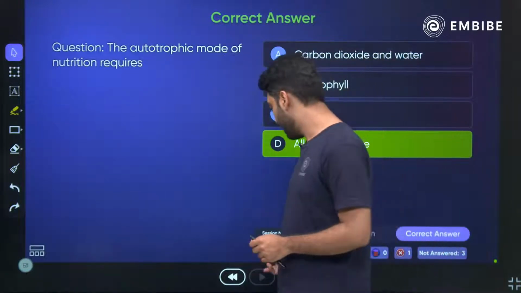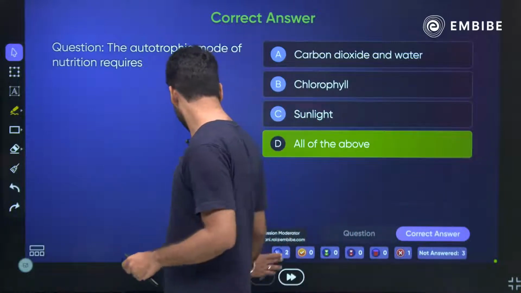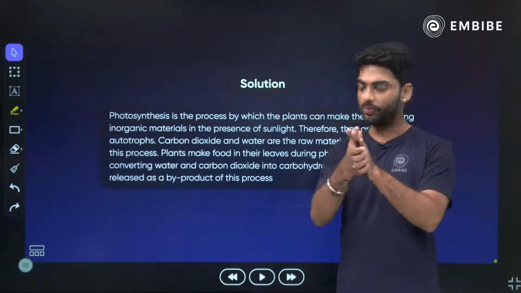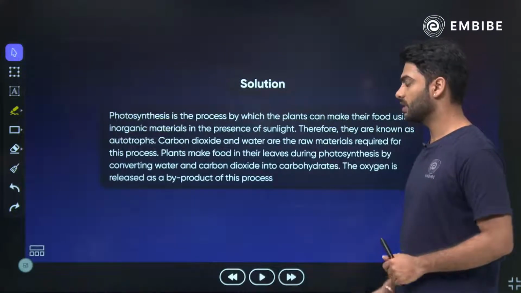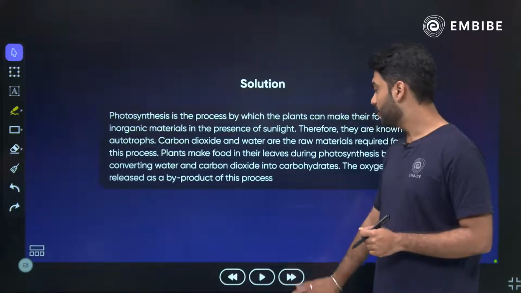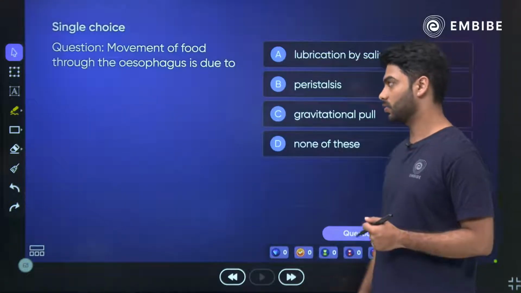Over here we have got Himani and one more child who has given me the correct answer. That's amazing, very good, beautifully awesome. We are talking about photosynthesis over here. This is the detailed solution for this particular question. With this we move ahead and we talk about the next question.